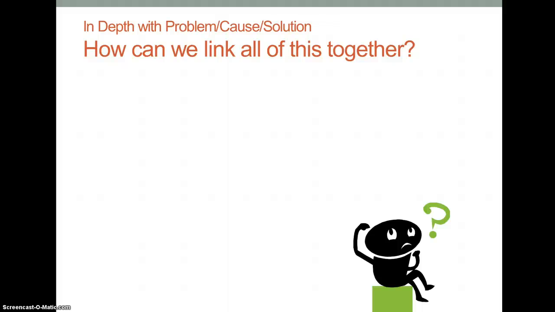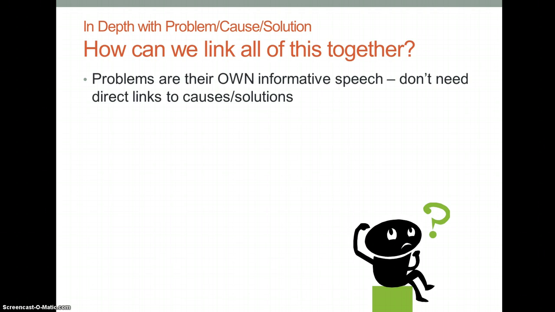And now for my final video in this series of how to approach speech 4. This video will be the longest because we talk about how to link our speech together. So first of all, let's go through this by pointing out that the problem section of your speech is like its own informative speech. You actually don't need any direct links to the causes and the solutions. So don't worry about that at all.